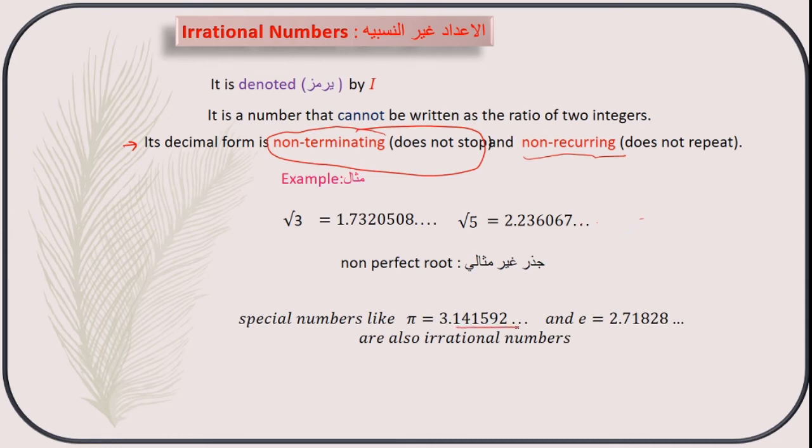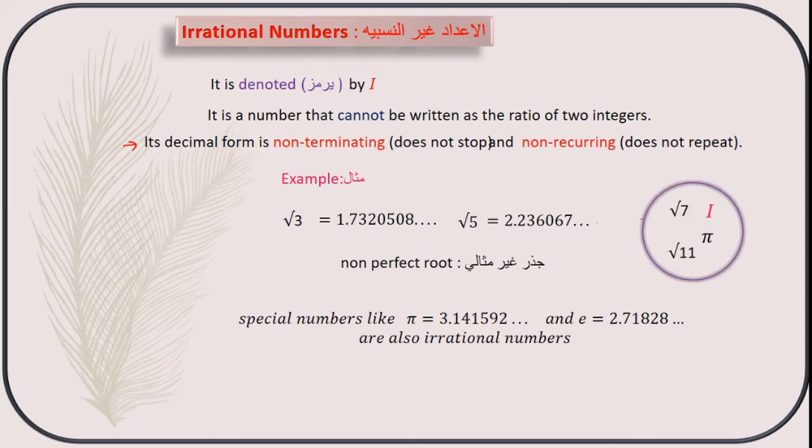Here the number will not stop; it goes on after the decimal in pi and in e. So these special numbers also belong to irrational numbers. Some examples I have taken here are root 7, root 11, and pi. These are irrational numbers, and many more.